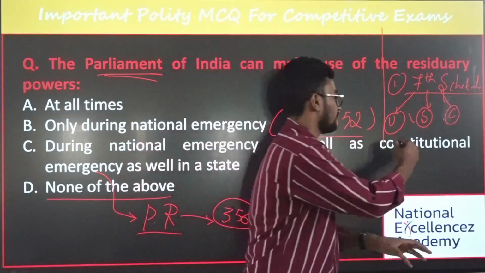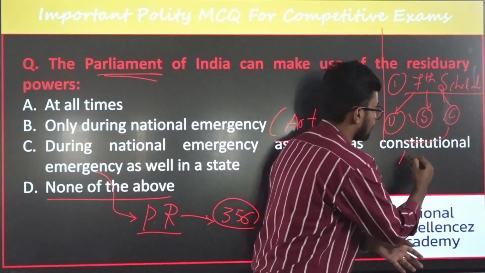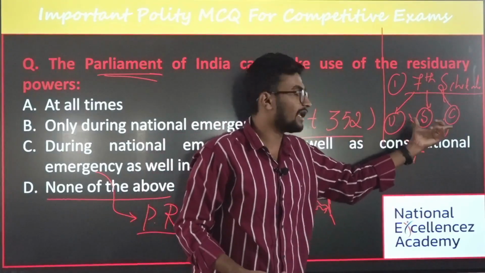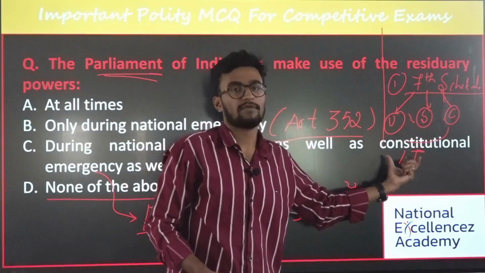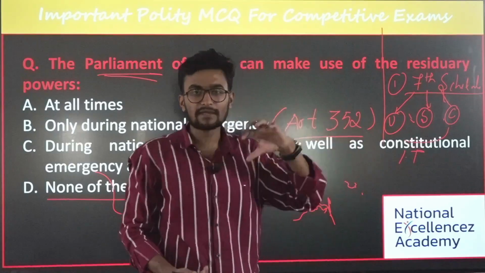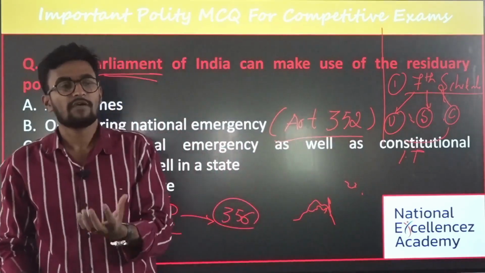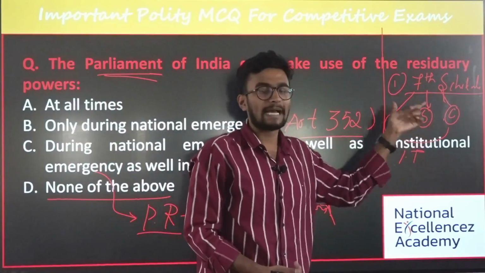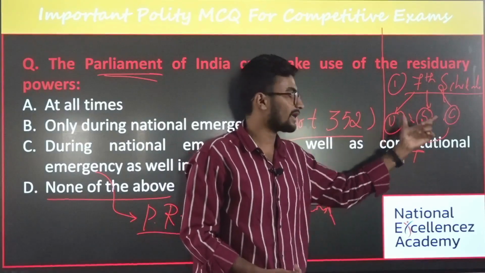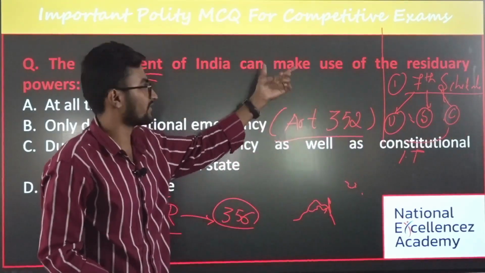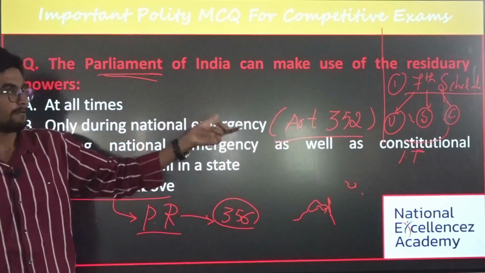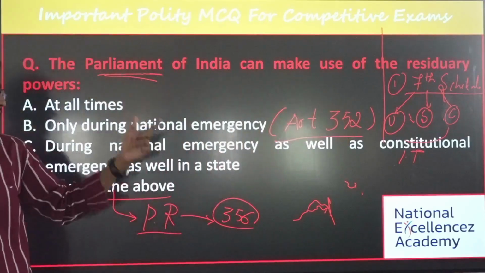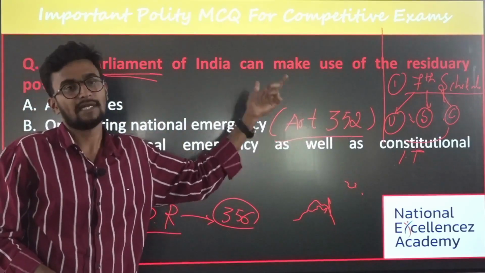What do I want to say? For example, take IT, information technology. This has not been mentioned in the three lists, whereas it is an emerging concept, with respect to cyber security. These are emerging concepts. You need to frame different laws with respect to privacy issues. To protect this, you need to bring in some legislation. From where can we bring this legislation? Via the residuary subject. What does residuary mean? Residuary means that which is mentioned in neither the Union, nor the State, nor the Concurrent List. Those concepts or items we call residuary subjects.